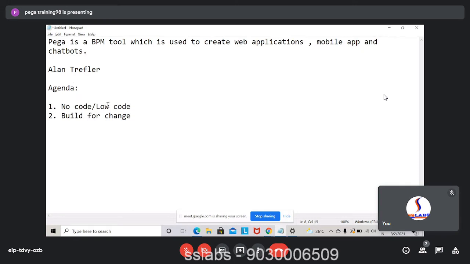So first, let's see what no code or low code is. It means he wanted to reduce coding to a very great extent. If there is less coding involved, more and more people will come forward to learn the tool. For people from a non-coding background, learning a language which involves a huge amount of coding would be difficult.